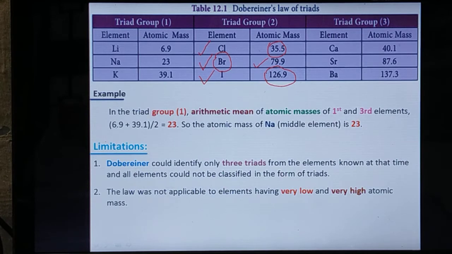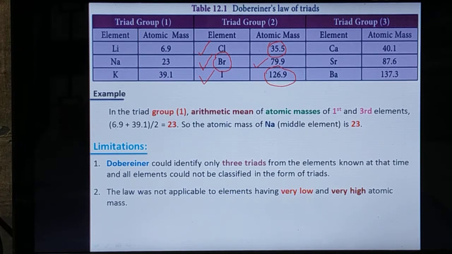Next one, limitations. Dobereiner could identify only 3 triads from the elements known at the time, and all elements could not be classified in the form of triads. He made an attempt in such a way, but this method was not able to extend to all the elements. He made only 3 groups based on his law.